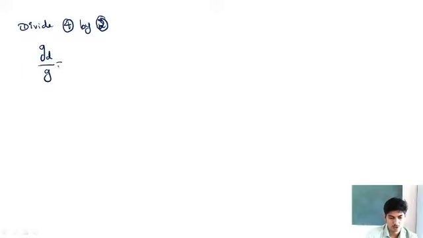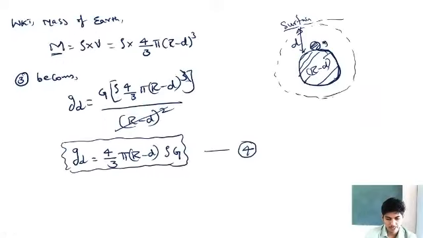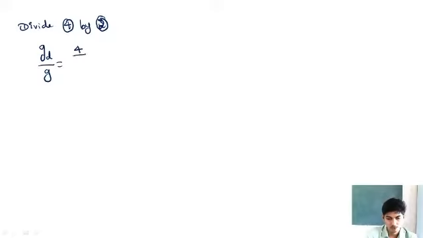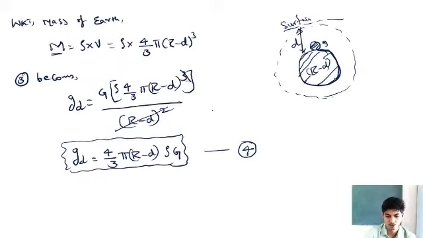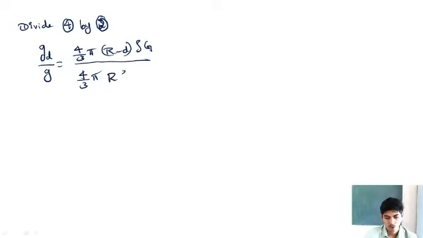is equal to, we know gd is 4/3 pi (r minus d) rho into G. So I'll substitute gd as 4/3 pi (r minus d) into rho into G, where rho is density of the earth, divided by g, which is 4/3 pi r rho into G. So I can cancel out 4/3 and 4/3, pi and pi get cancelled out, rho and rho get cancelled out, G and G get cancelled out.